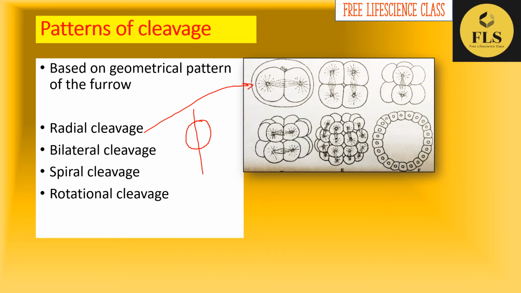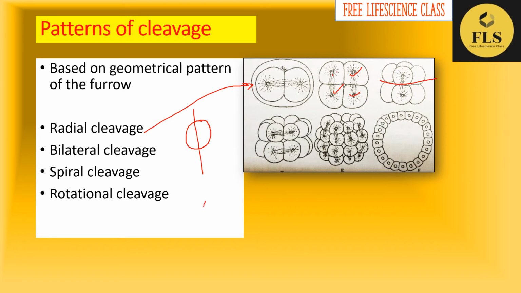Like that, the first two divisions will take place as meridional cleavage. After that, an equatorial cleavage will take place. So, this is the cross sectional view. You will get 4 cells after the 2 meridional cleavages.